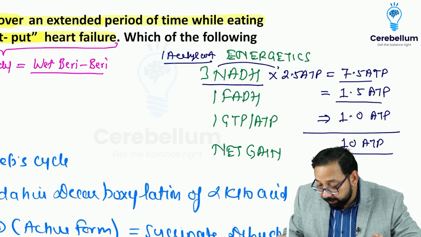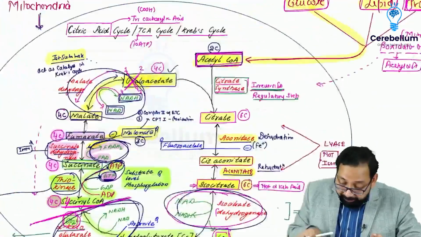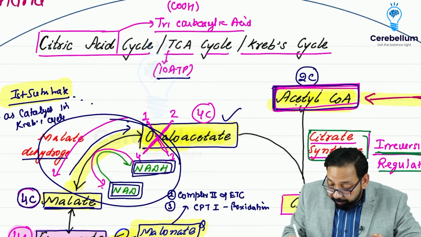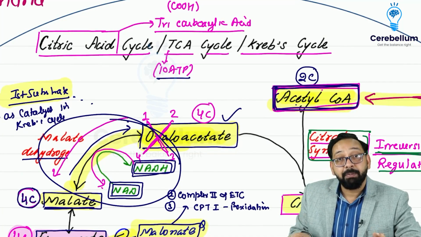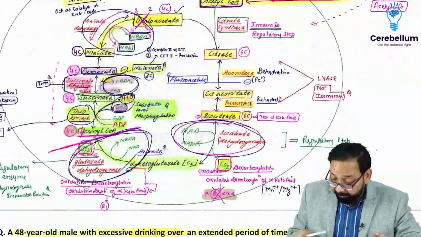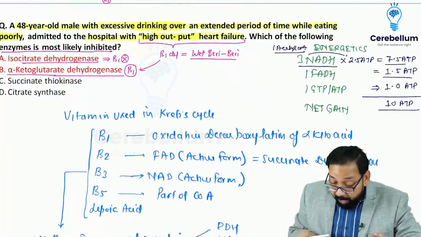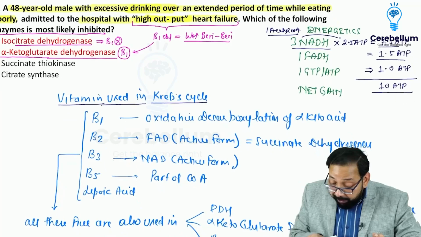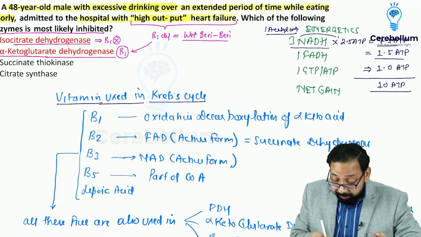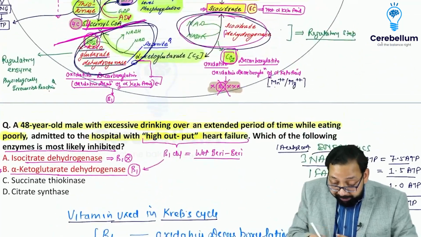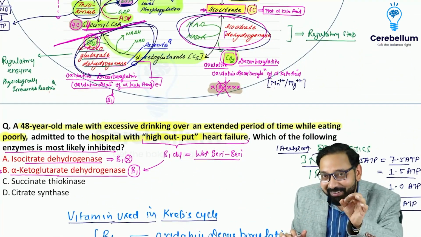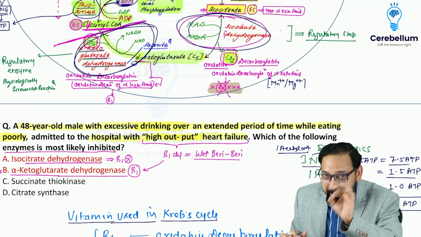We have already discussed by mnemonic TCA, T for 10 ATPs are produced by complete oxidation of acetyl coenzyme A. So 1 acetyl coenzyme A entering the Krebs cycle produces 10 ATP. Now, what are the cofactors of Krebs cycle or vitamins used in Krebs cycle? Wherever oxidative decarboxylation is there, B1 is cofactor. Alpha ketoglutarate dehydrogenase, B1 is cofactor. I have already told you in link reaction, but I am repeating it again.